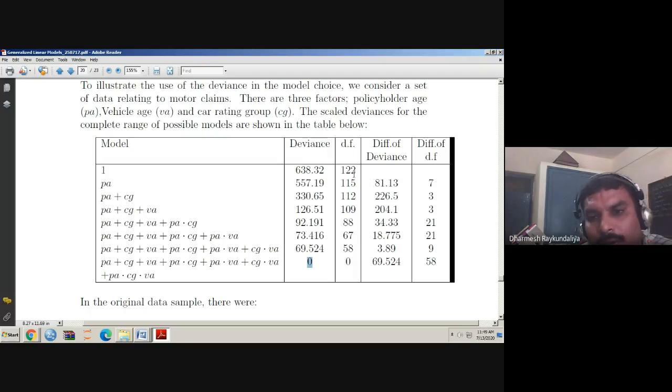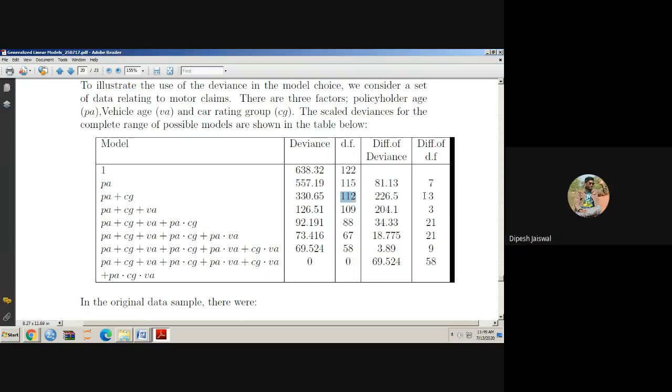Now, what is the difference between these two? It is given this. Difference between these two, it is here. Now, similarly, degree of freedom, difference between these two degrees of freedom, 122 minus 115 is 7. 115 minus 112 is 3. So this is given.